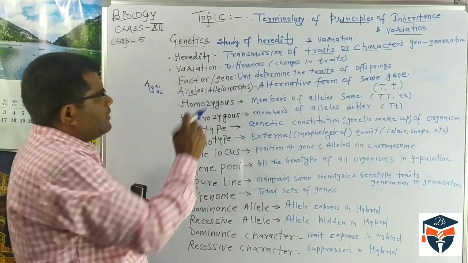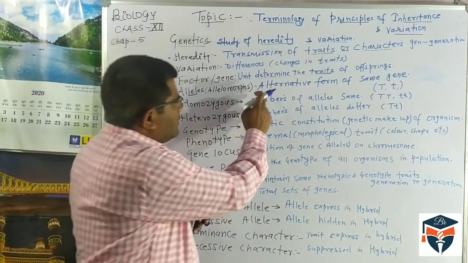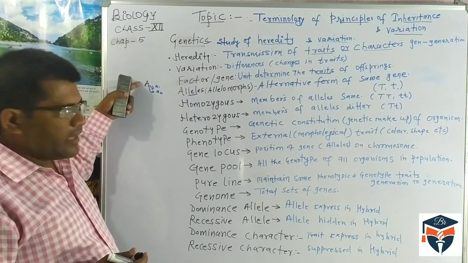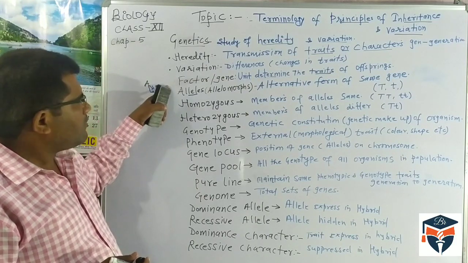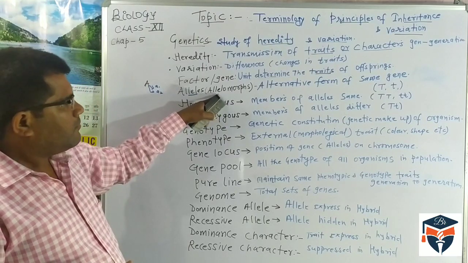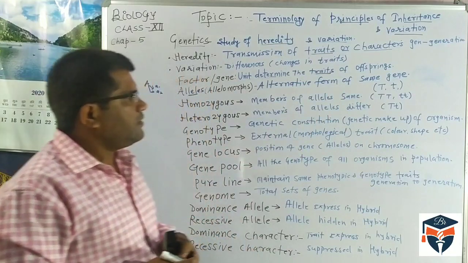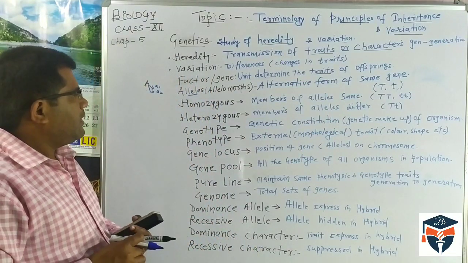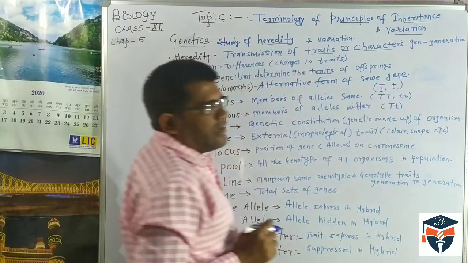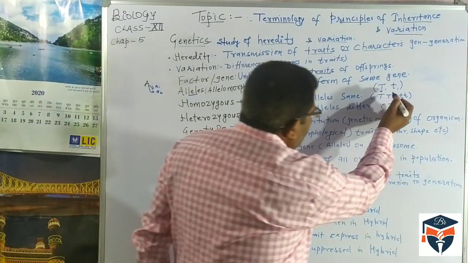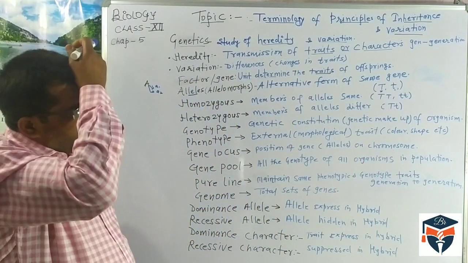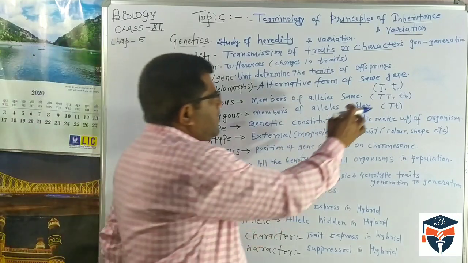So what do we mean by alleles or allelomorph? It is the alternative form of the same gene. So the gene is A and there are alternative forms of the gene, and they are called alleles or allelomorphs. The alternative form of the gene is called the allelomorph. I have mentioned here capital T; this is one allele. I have mentioned small t; this is also one allele. So these are the alternative forms of the gene.